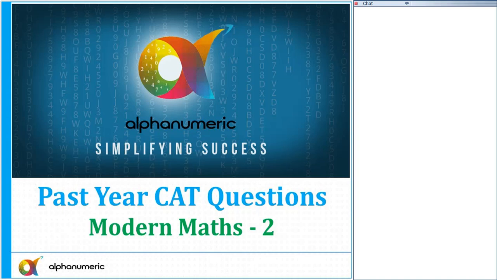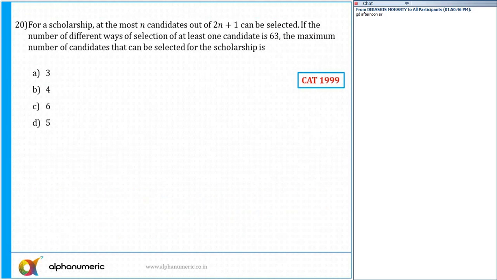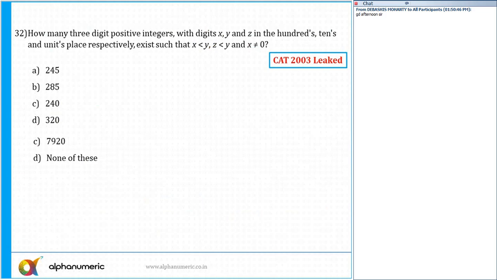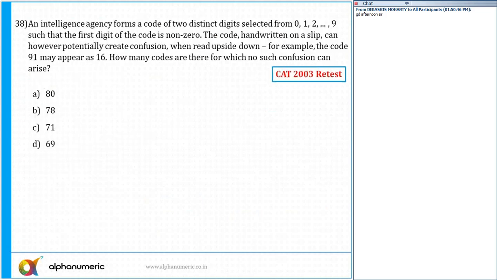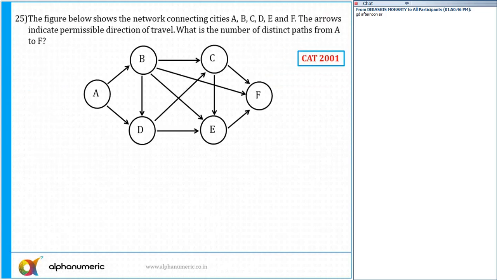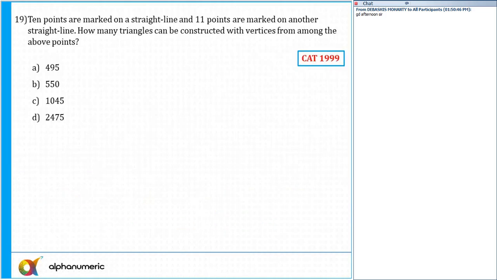So let's start with the second session. In this session, we'll discuss 20 questions. Question number 19 till question number 38, so a total of 20 questions. The time limit I'm going to give you is 50 minutes, so that you spend enough time on each and every question. That is very important. You should try to solve every question. Whether you get it right or wrong is immaterial, but you should try at least every question.